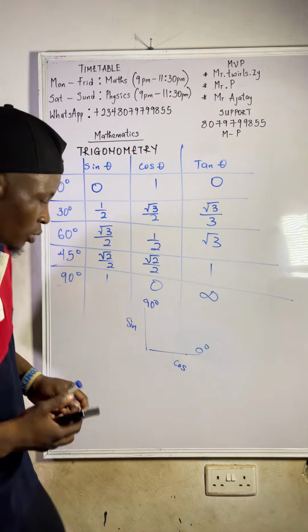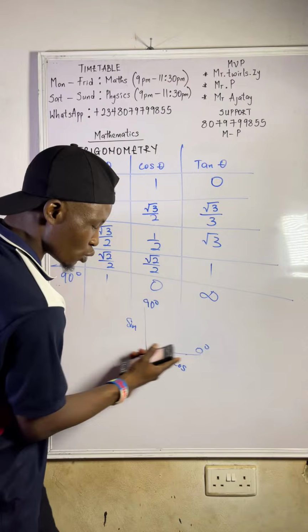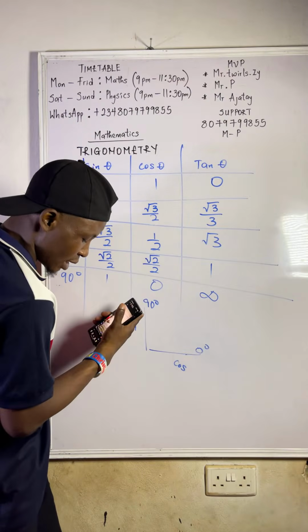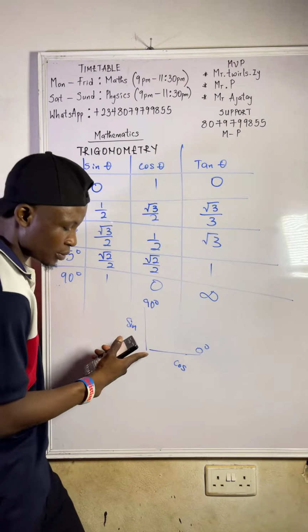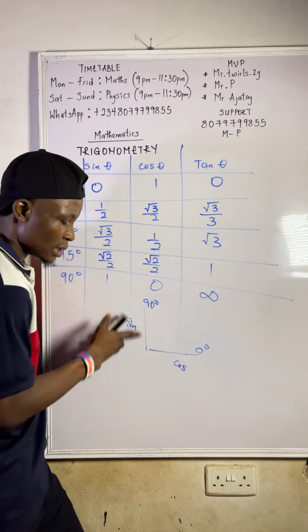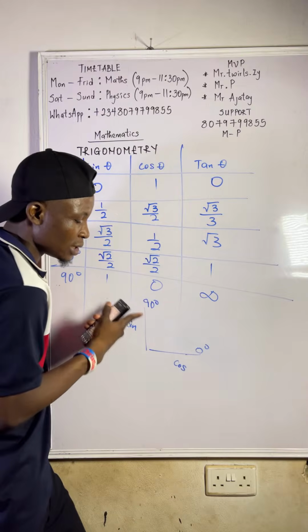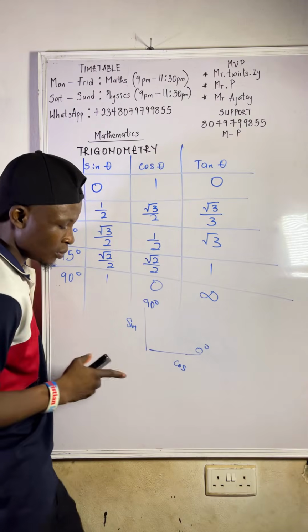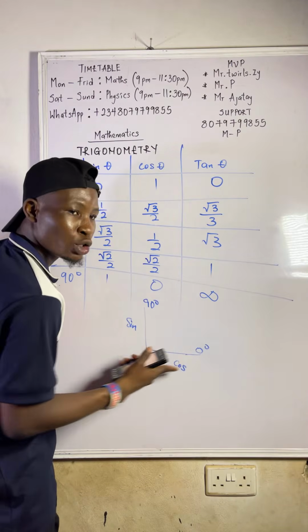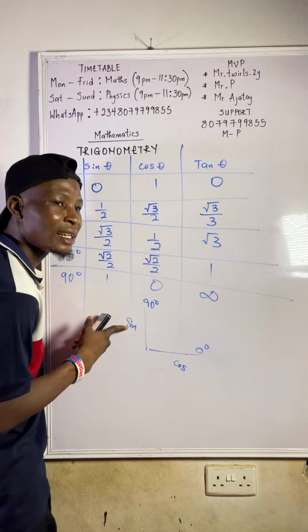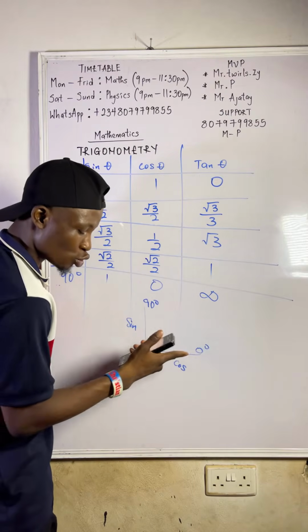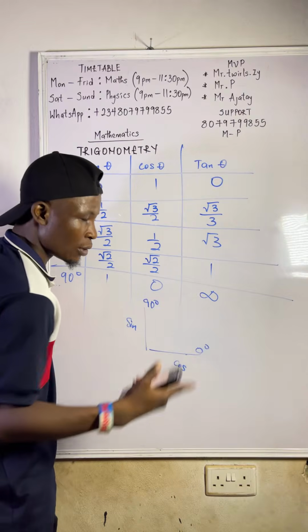Okay, better now. So you see that this is horizontal, this is vertical. I'm explaining again. On the horizontal, you know this is 0 degree. For vertical, this is 90 degree. Now on the horizontal, you deal with cos. On the vertical, you deal with sine. Just to check, press sine 0 on your calculator.